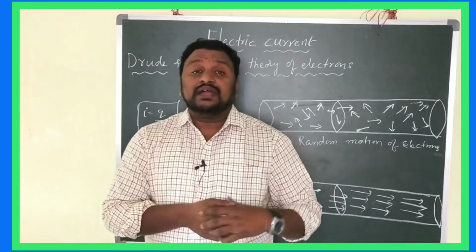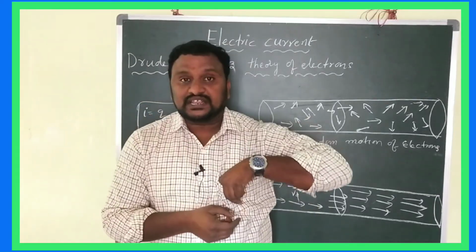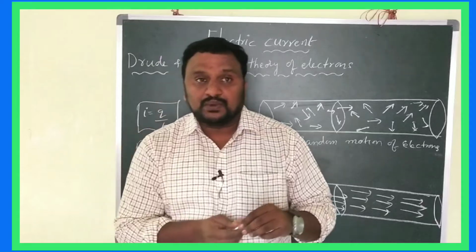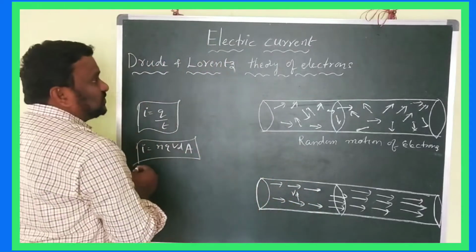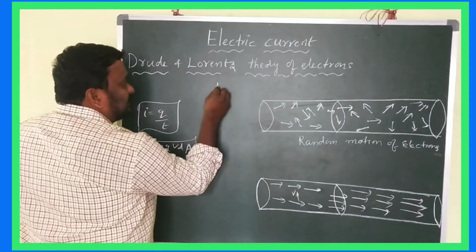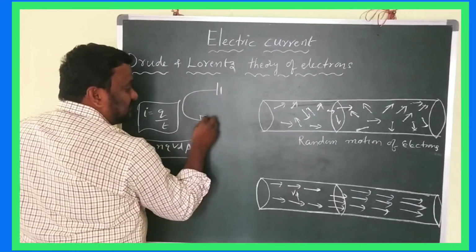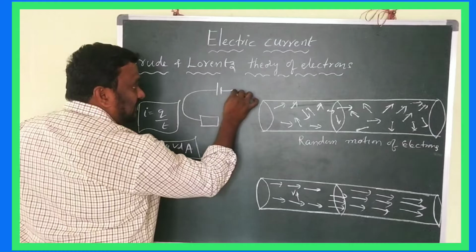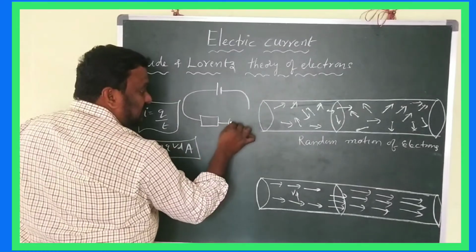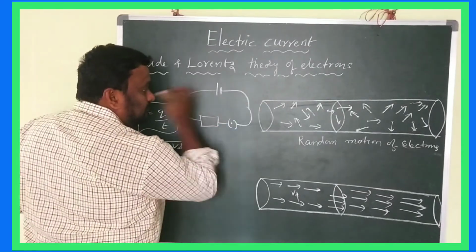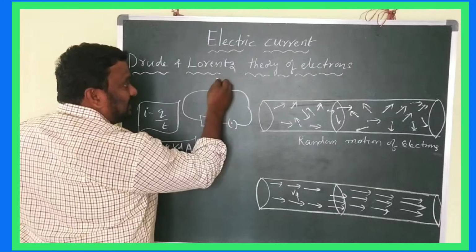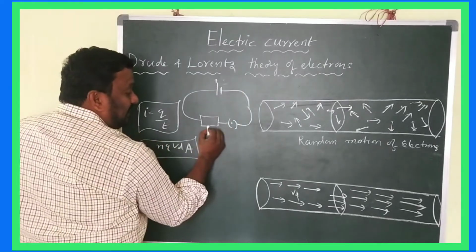I think you have some idea about the simple circuit. What is a simple circuit? A simple circuit consists of a battery, a conductor, a plug key, and connected wires. This is the battery, plus and minus.